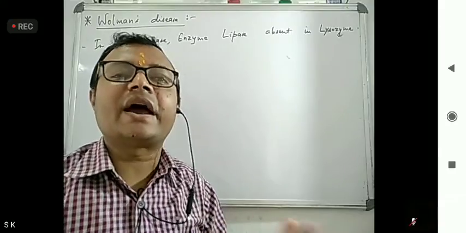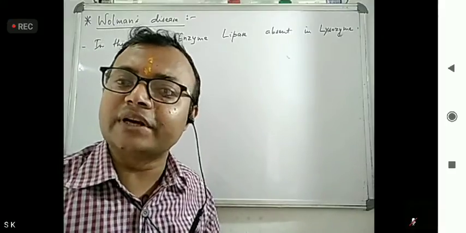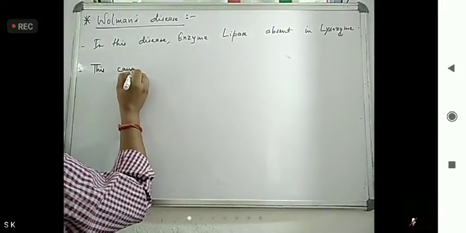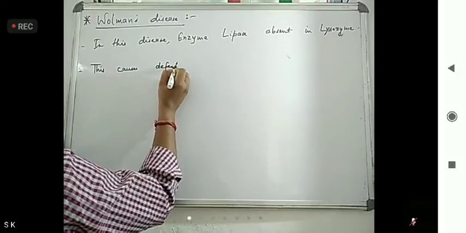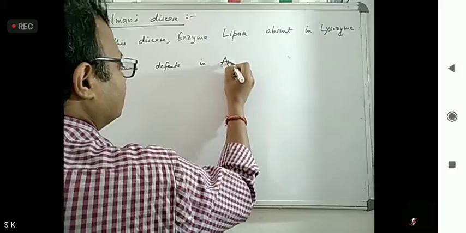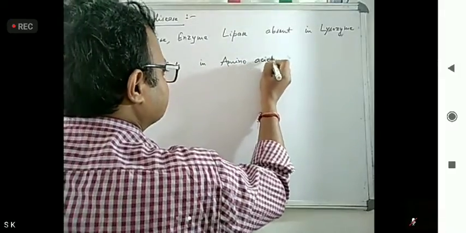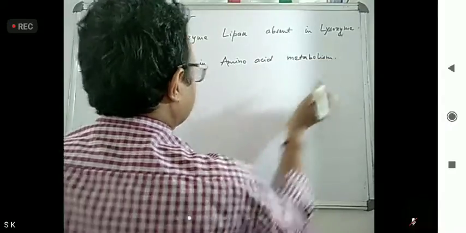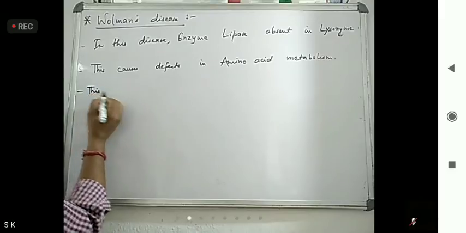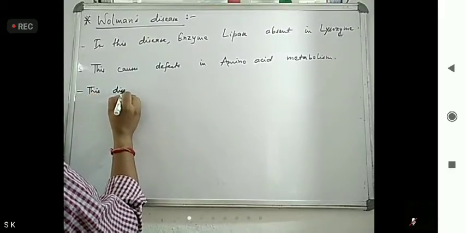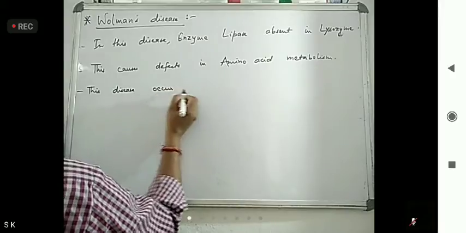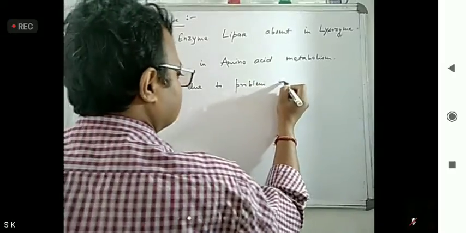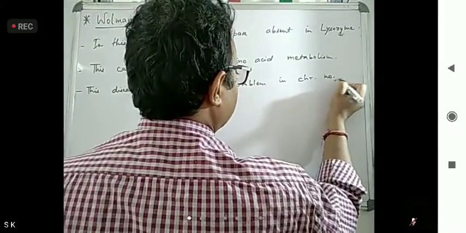If the lipase enzyme is absent in the lysosome, defects in amino acid metabolism occur. This disease occurs due to a problem in chromosome number 4.